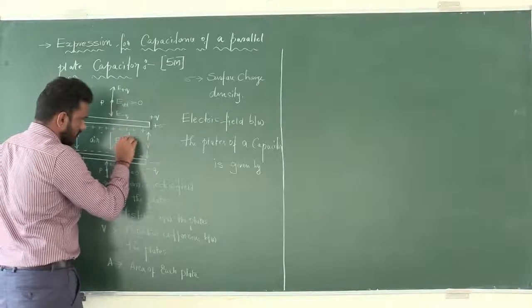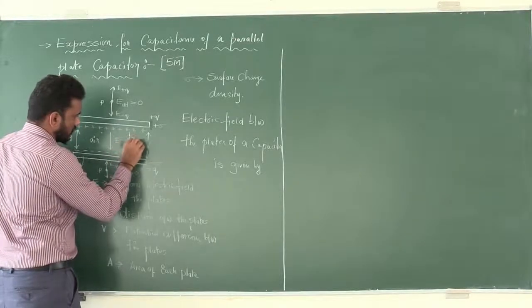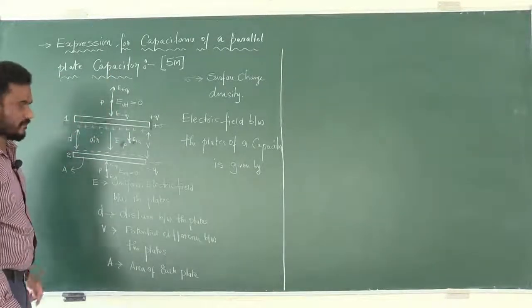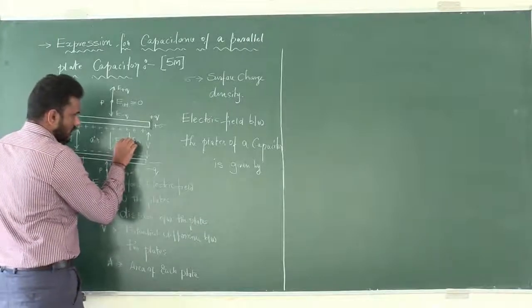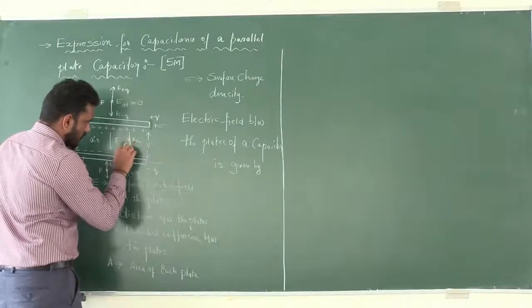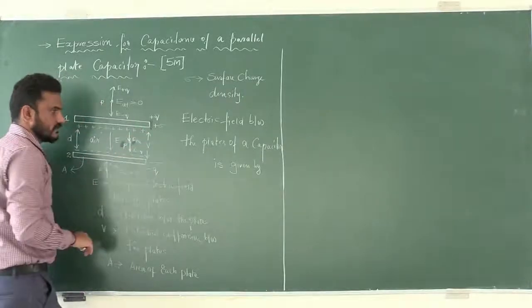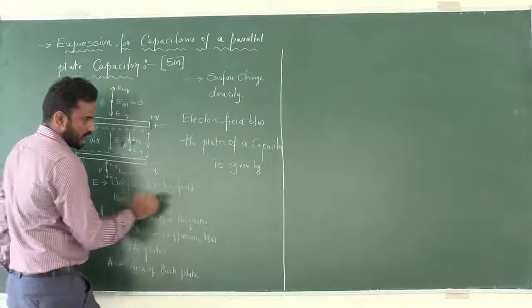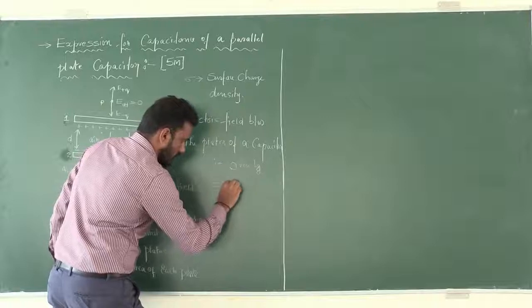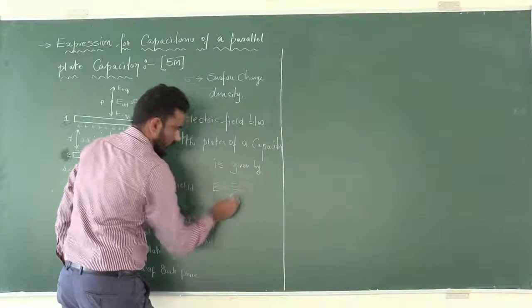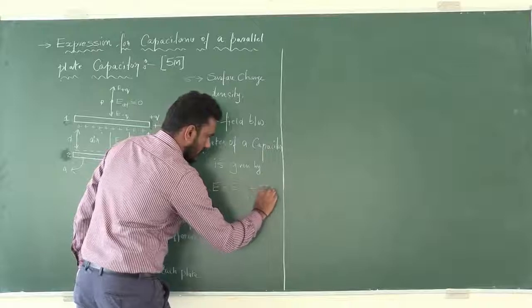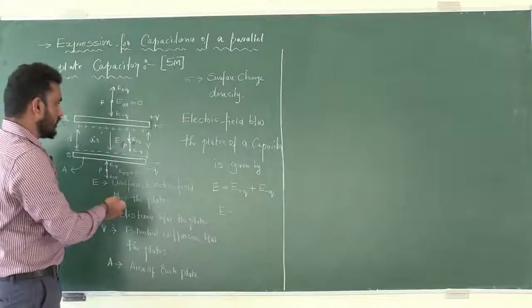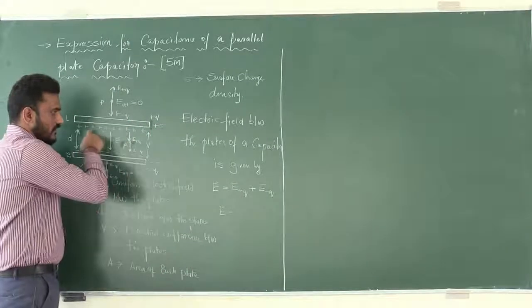In this direction, E plus Q, because in case of positive charge it is away from the positive charge. At this point, what is the electric field due to negative charge? Towards the negative charge, so E minus Q. What is the net electric field at this point? Then E is equal to E plus Q plus E minus Q. Then E is equal to, what is the magnitude of electric field at the point P due to positive charge?